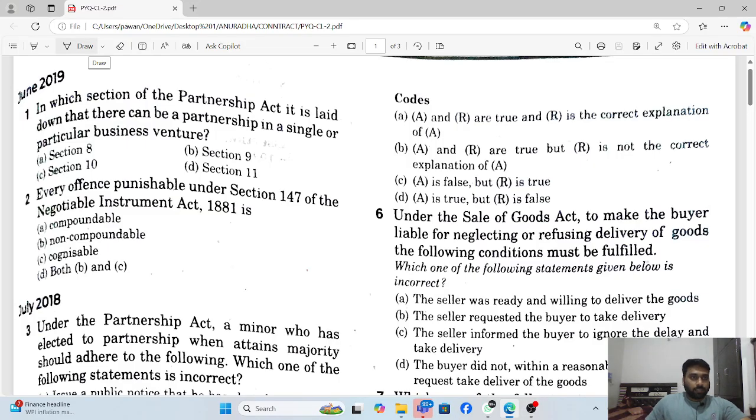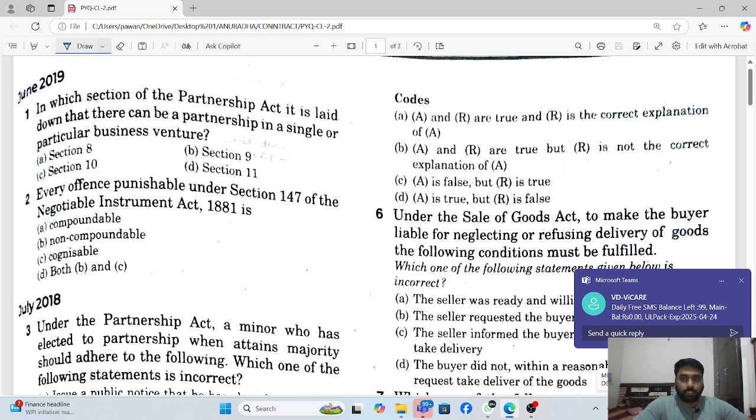So good morning class. Today we are going over the PYQs of the Law of Contract, and that is the PDF which I already shared with you from my Vrinda Legal Institute Telegram channel.